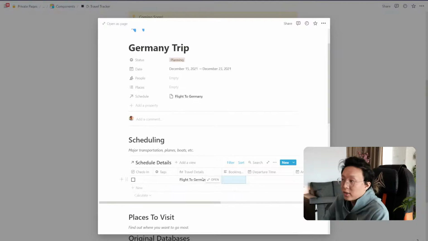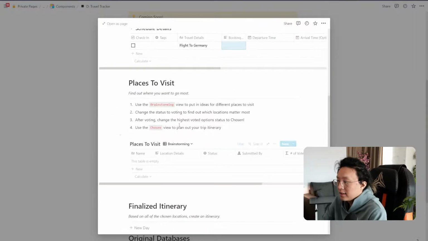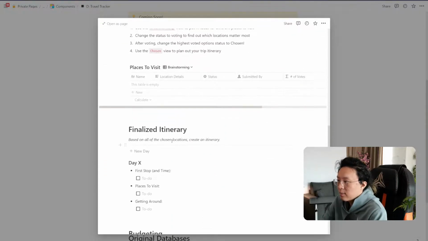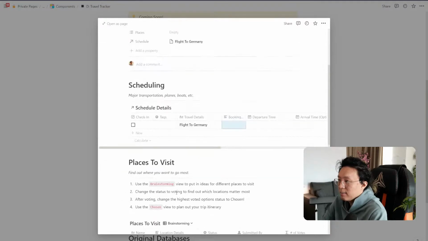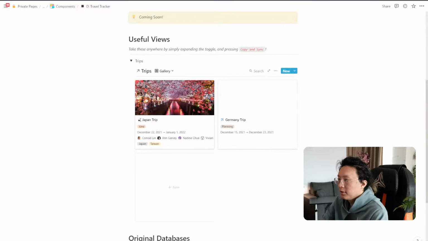And I'm going to show you how to create a linked view of that anywhere you want as well. So I'm going to go ahead and scroll down. I can see that all this brainstorming stuff is all there. Perfect. Finalizing itinerary and budgeting, all there. Awesome. So what I'm going to do now is copy the schedule details linked view.